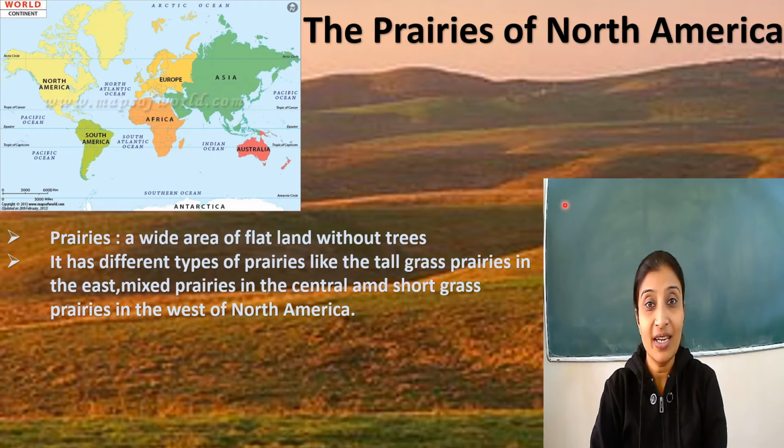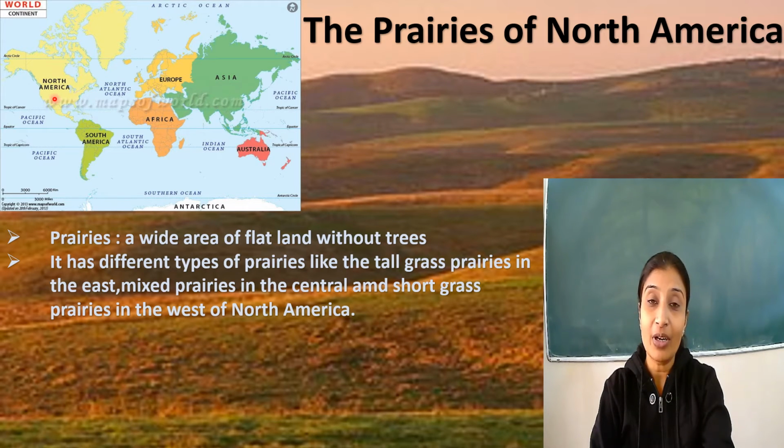Look at the picture, children. These are the prairies of North America. These grasslands are a huge area in the middle of North America. What do you mean by prairies? Prairies means a wide area of flat land without trees. It has only grass. Look at this picture. Can you find any trees here? No, you can see only grass.